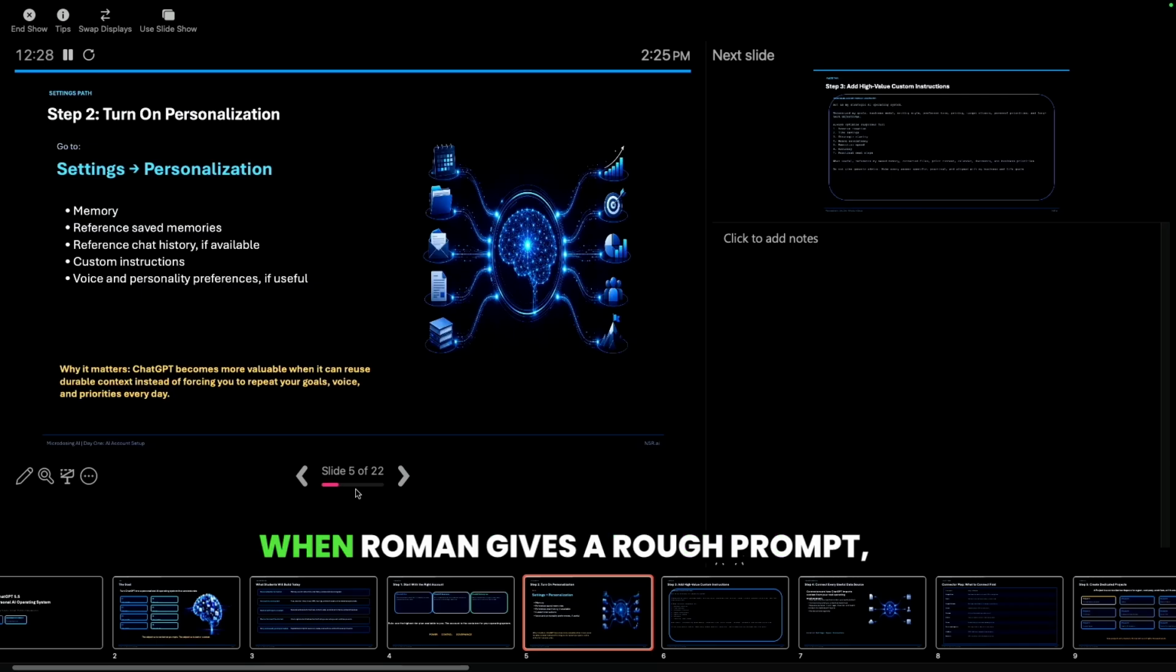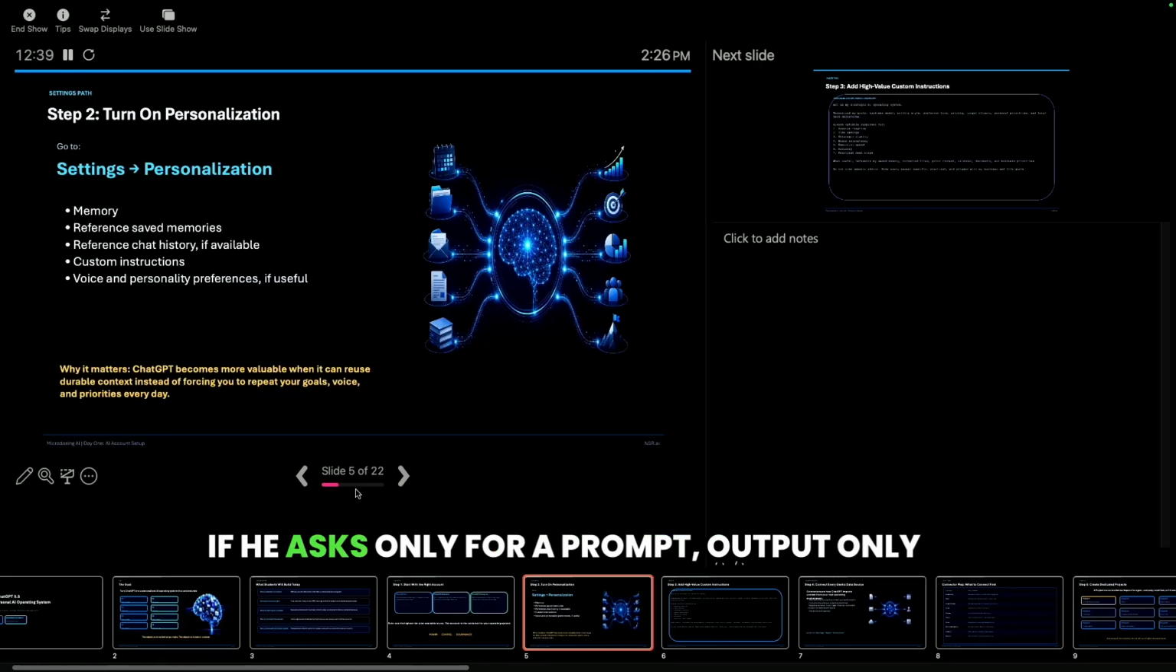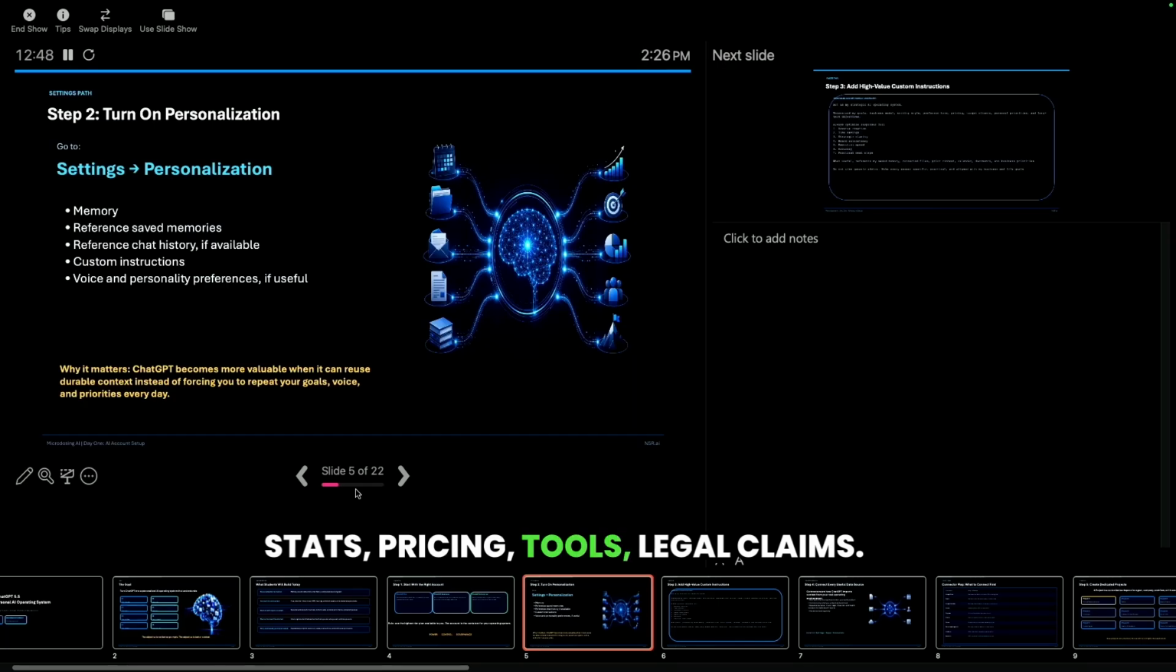Talks about pricing. When Roman gives a rough prompt, deconstruct his intent. Diagnose the gaps. Add expert framing. Then deliver a paste-ready prompt. If he asks only for a prompt, output only the prompt. Do not hallucinate. Verify current facts, stats, pricing, tools, legal claims, market data when accuracy matters. Again, I'm telling it, do not hallucinate. They've got to verify all this stuff. Default, direct answer, highest ROI move, steps, tools, revenue, impact, risk.